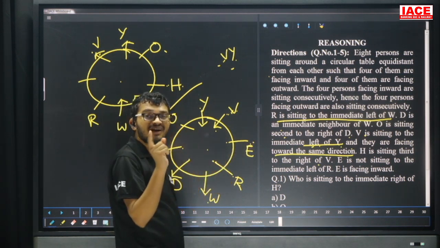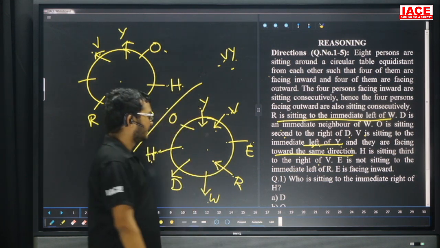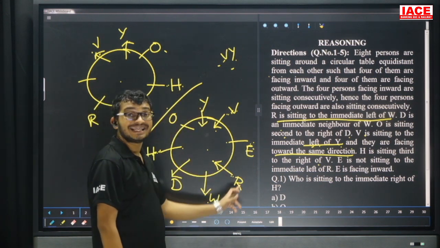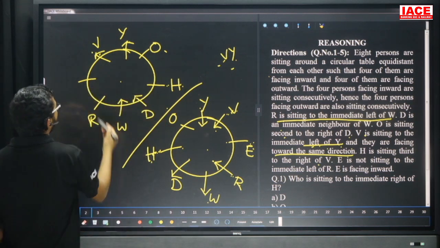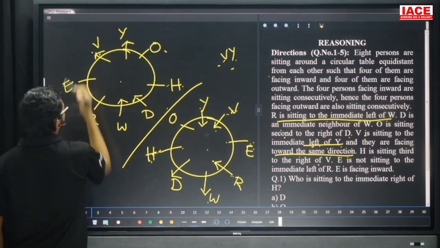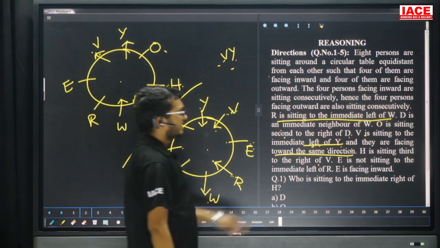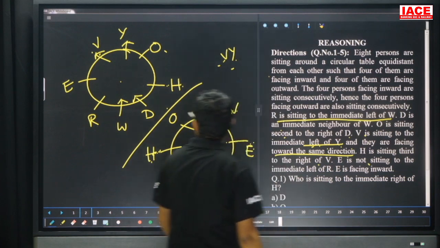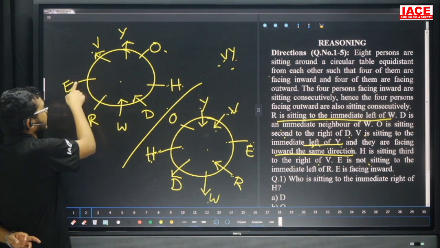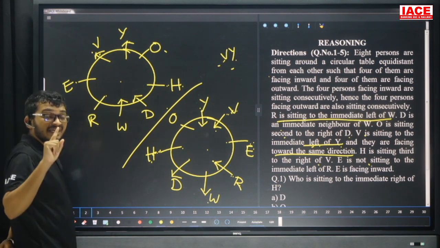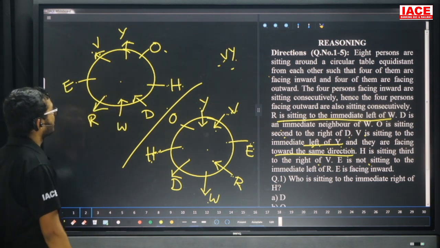But our requirement is that E is not immediate left of R. Then here R is facing inside. If R is inside, now E is not immediate left. Now the only possibility for E is this, and this is the only possibility for V. Now our requirement is that E is not sitting immediate left of R. That means if R is inside, E is immediate left, but our requirement is that E is not immediate left. That means here R is facing outside. R is facing outside. Yes.